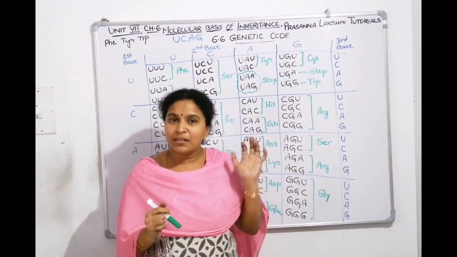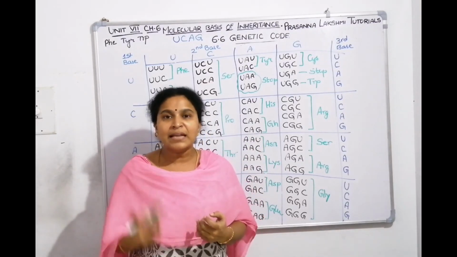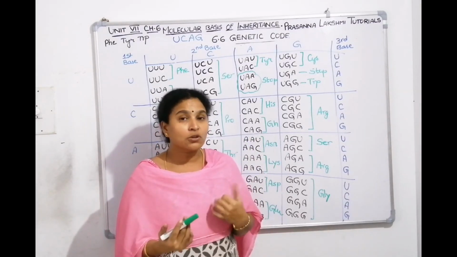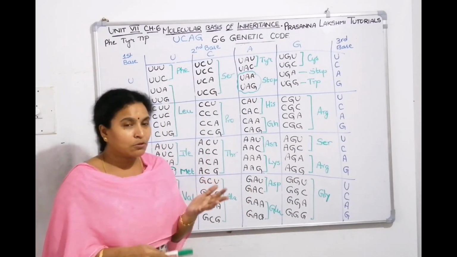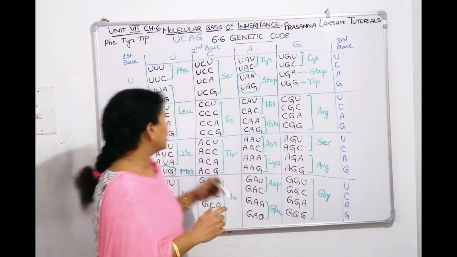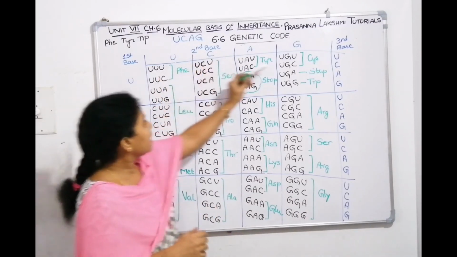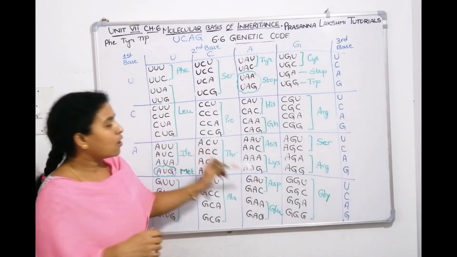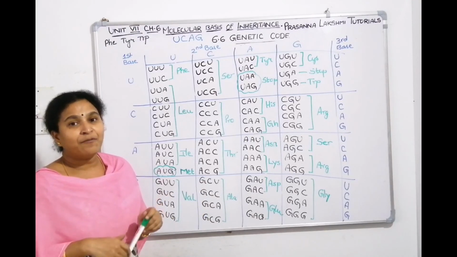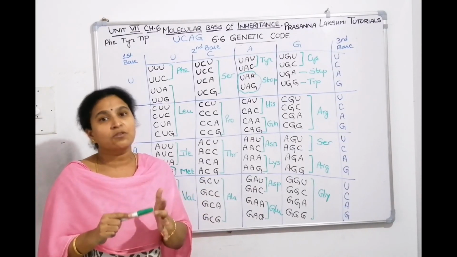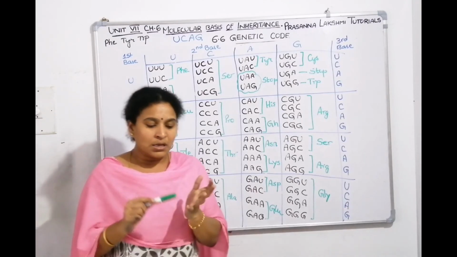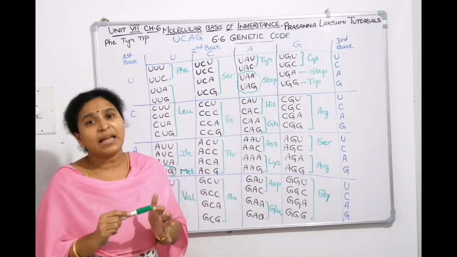In this manner you can remember. In the next class, we'll work out some questions on the genetic code table. See, how to remember? I told you to remember the code UCAG, UCAG, UCAG. Then draw all the 16 boxes, draw the backbone. After that, go line by line. First line: phenylalanine, leucine, isoleucine, valine. Second line: serine, proline, threonine, alanine.